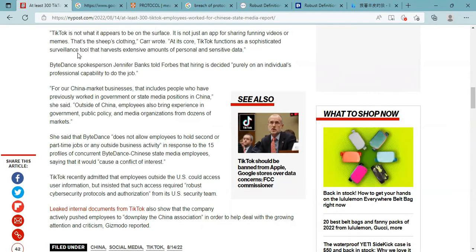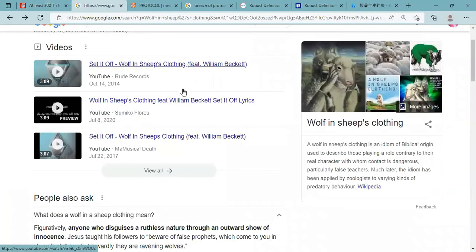Let's take a look at this sentence. That's the sheep's clothing. To understand that, you have to know a certain idiom. A wolf in sheep's clothing. A wolf in sheep's clothing is an idiom of biblical origin used to describe those playing a role contrary to their real character with whom contact is dangerous, particularly false teachers.